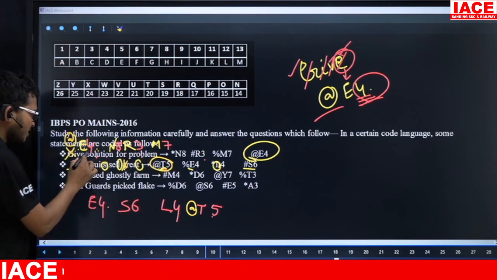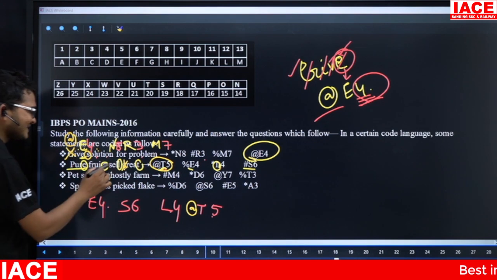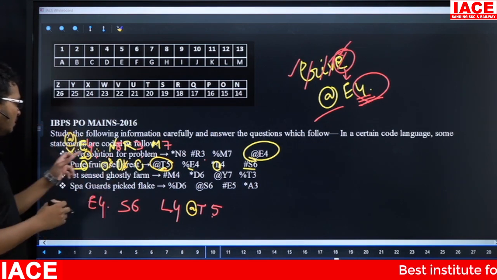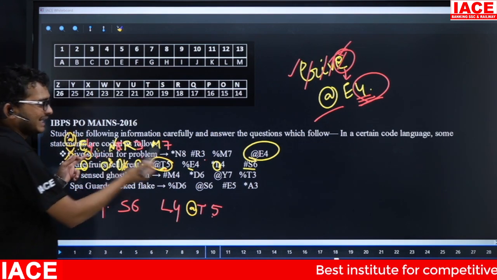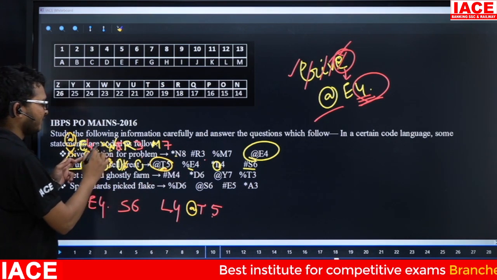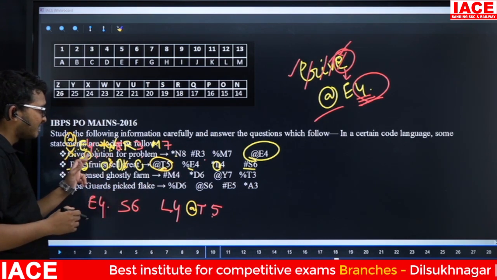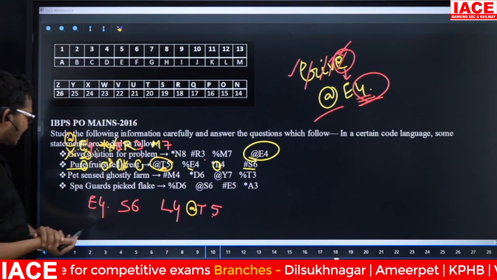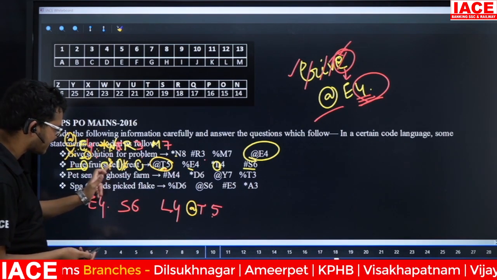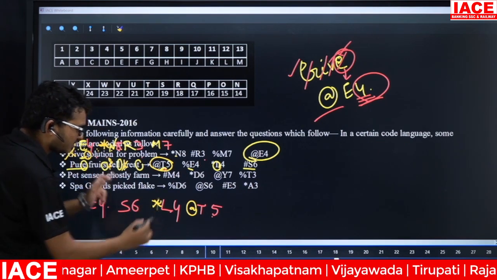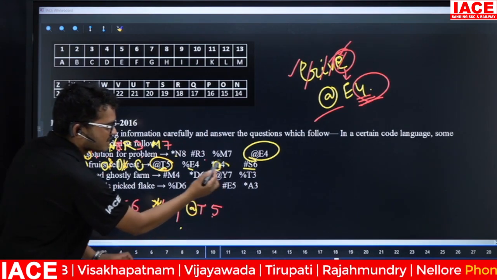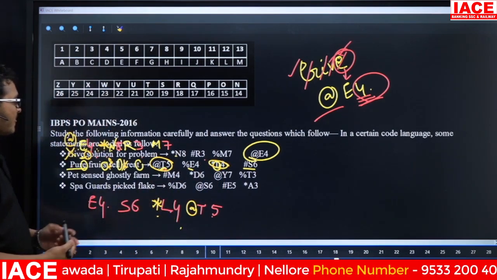Solution is starting with S. The next one, Cell, also starting with S. Now friends, here N8. The symbol before N8 is what? Star. That means starting with S means the symbol is star. Next, here also starting with S, then the symbol is star. That means the answer is Star L4.